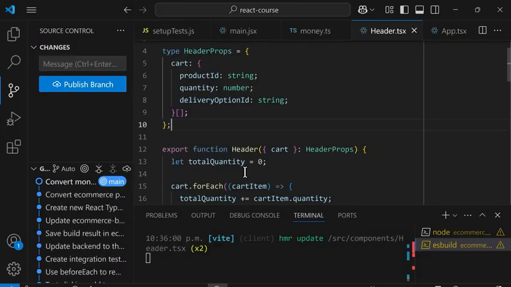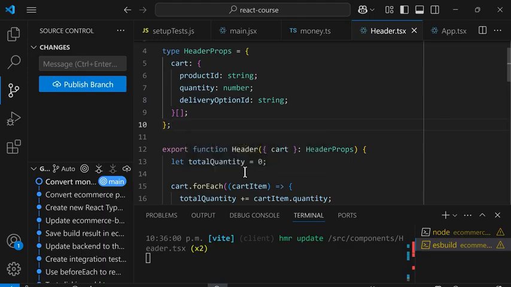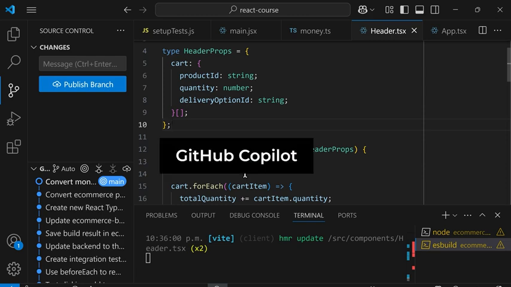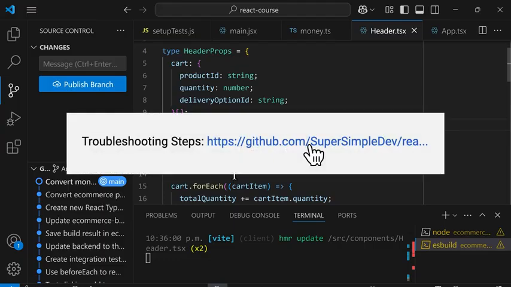Finally, we're going to learn how to use AI or artificial intelligence with React. After we learn React, we can use AI to help us write React code faster. The easiest way to get started with AI is to use GitHub Copilot, which is built into VS Code. Before we begin, AI tools are changing very quickly. If something in this section is not working, you can check the troubleshooting guide in the description.